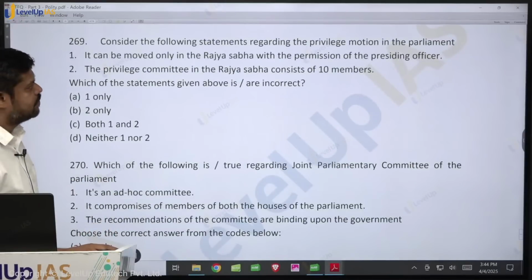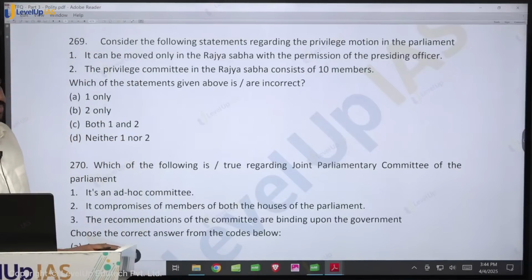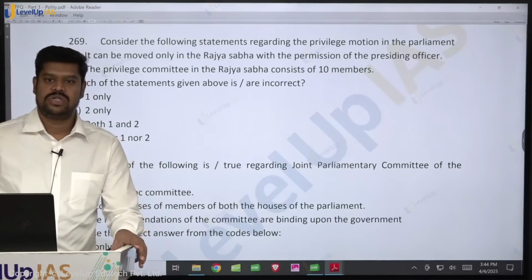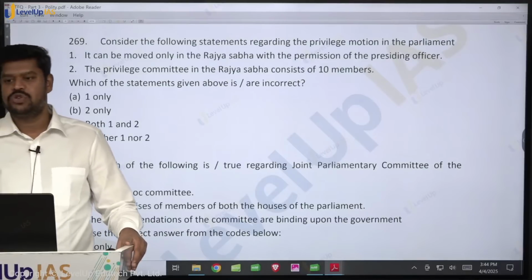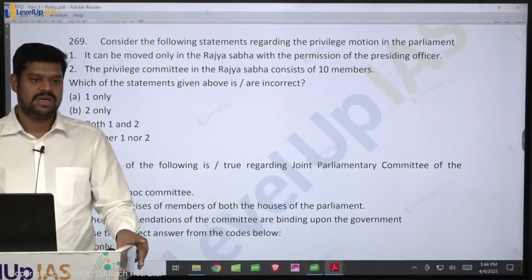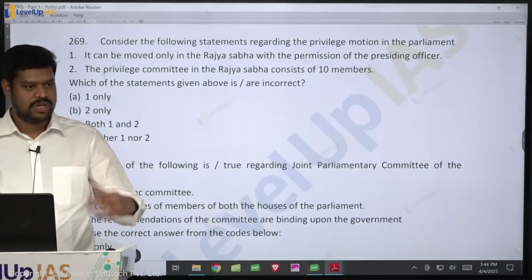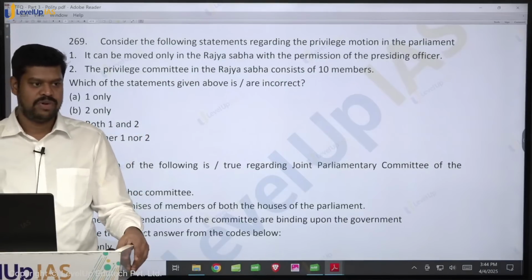Consider the following statements regarding the privilege motion of the Parliament. So privilege motion is again very important. Now, a privilege motion is usually introduced when any member of Parliament breaches parliamentary privilege, or tries to bring disrepute to the other members of the Parliament. Then they can introduce what is called a privilege motion.